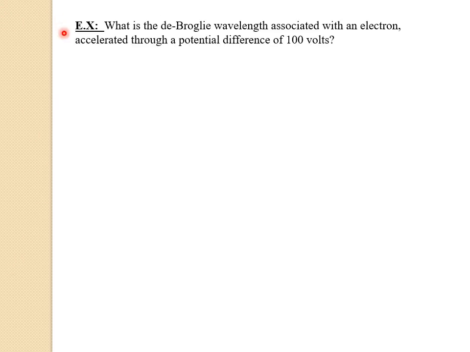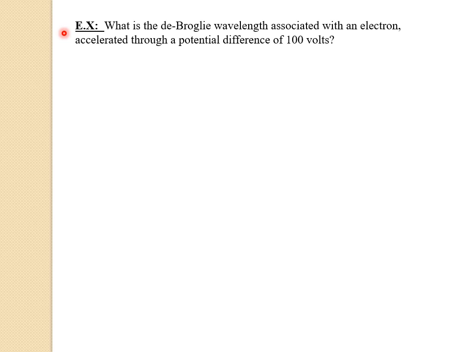Now let us solve an example on de Broglie wavelength of an electron. So the example is like this. What is the de Broglie wavelength associated with an electron accelerated through a potential difference of 100 volts? So in the question, they have asked the value of lambda and they have given the value of potential difference, that is, the voltage of 100 volts.